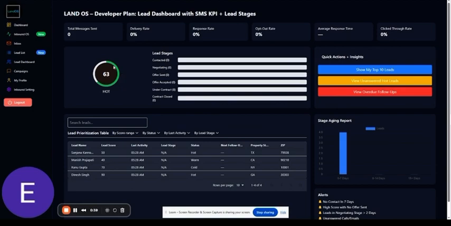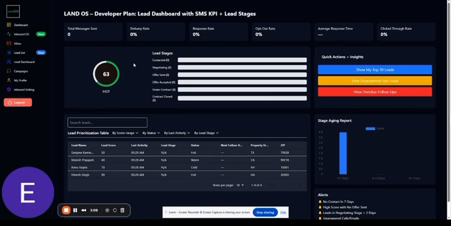It's the same thing. You see all your KPI rows right here, where you can see all the messages that come in and out, your response rates and everything. When we talk about the sniper score specifically, here's the game changer. Every property gets a score from 0 to 100, and it is not random.